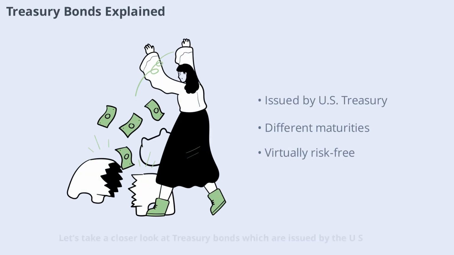Let's take a closer look at Treasury bonds, which are issued by the U.S. Department of the Treasury. These bonds come in various forms, including Treasury bills, notes, and bonds, each with different maturities. Treasury bonds are highly liquid and are considered virtually risk-free since they are backed by the full faith and credit of the U.S. government. They're a staple in many investment portfolios, especially for those seeking safety and steady income.